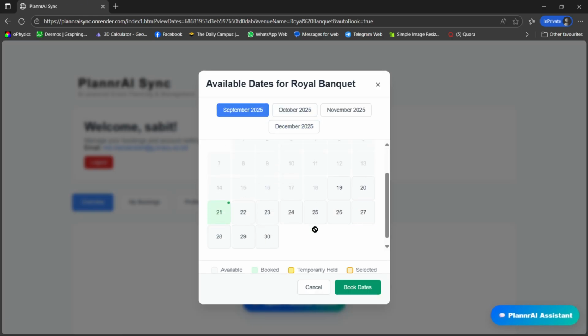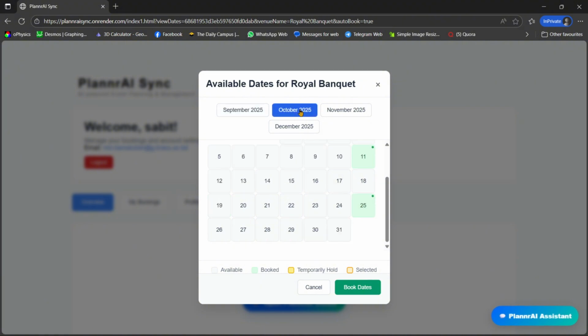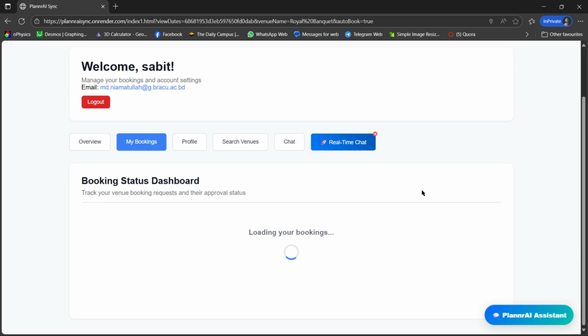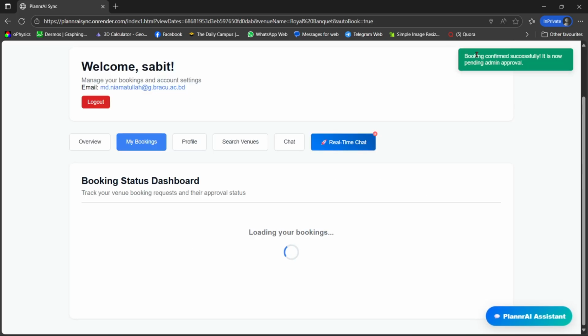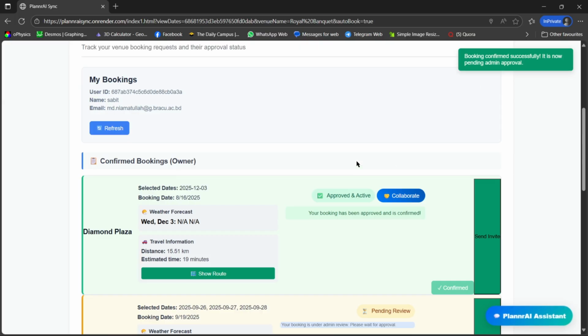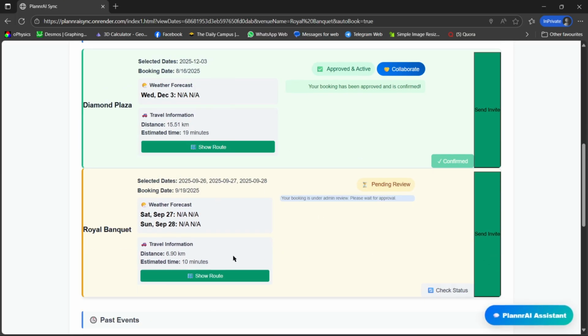Okay, and the interaction shows the book dates or the temporary holds of the selected dates. Let me select, and when I click the book dates, it will make a booking request. So it will come to my user homepage. If I click the confirm button, it will wait for the admin's approval. I will show that in the admin tutorial session. Right now it's marked as pending review.